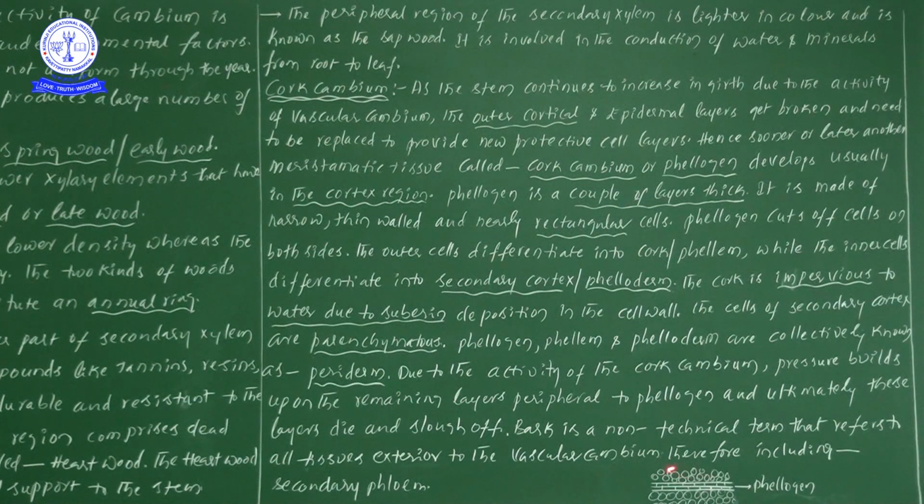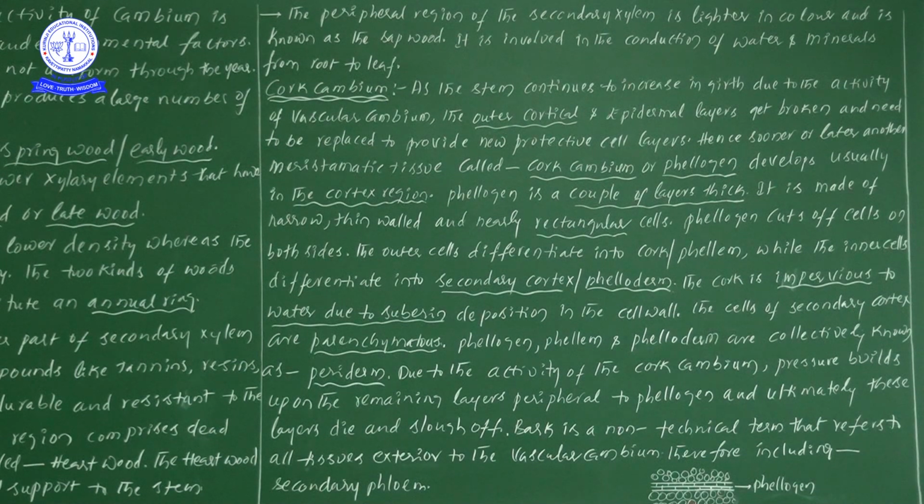The cells present outside of the phellogen we call cork or phellum, and the inside cells we call secondary cortex or phelloderm. These are all impermeable to water because the cell walls are made up of suberin.